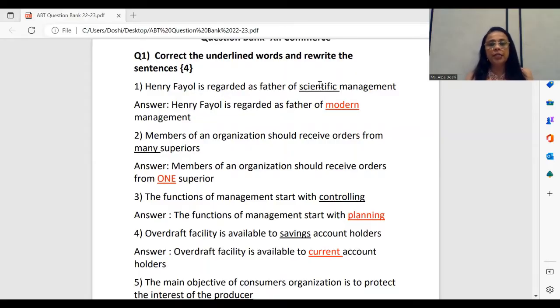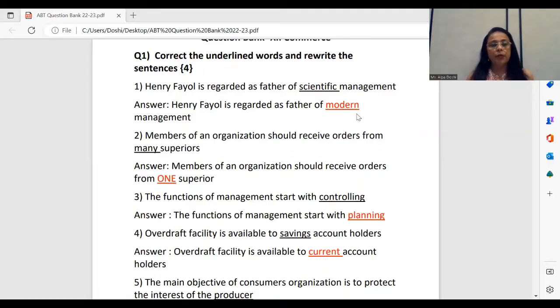So you will change scientific to the correct answer, saying Henry Fayol is the father of modern management and not of scientific management. Okay, so everybody knows the father of scientific management is F.W. Taylor. Very important question. One of these 2 definitely comes in the board exam. Please make it a note to learn this answer by heart perfectly. Henry Fayol, modern management. F.W. Taylor, scientific management. Alright, so that's for the first one.